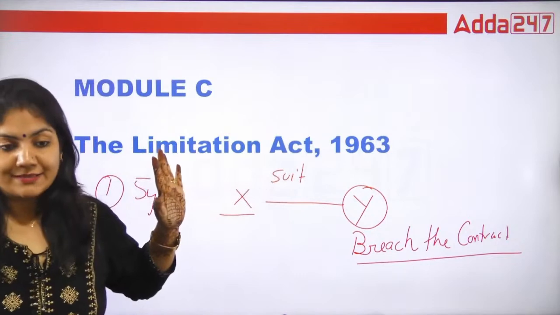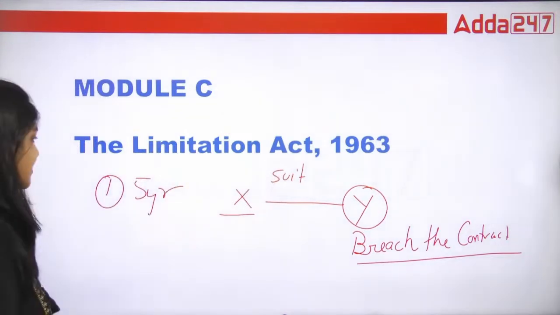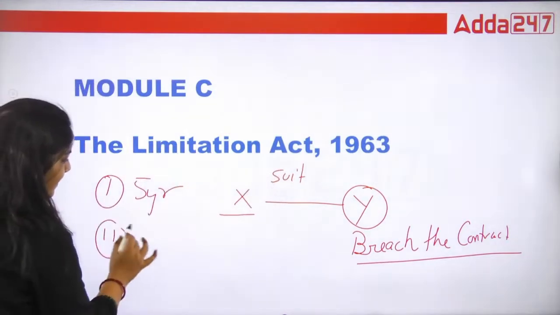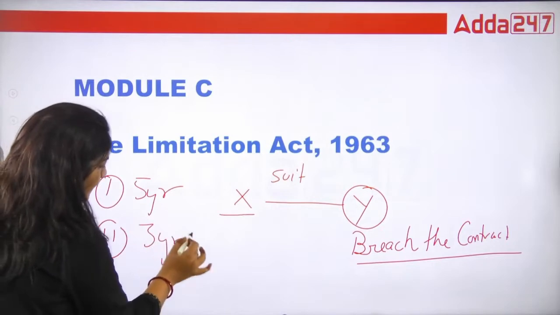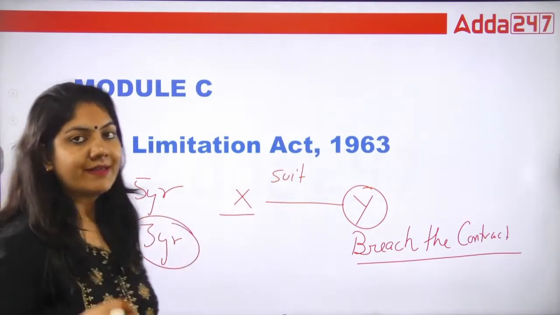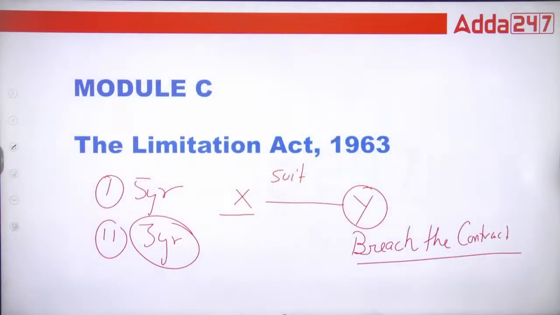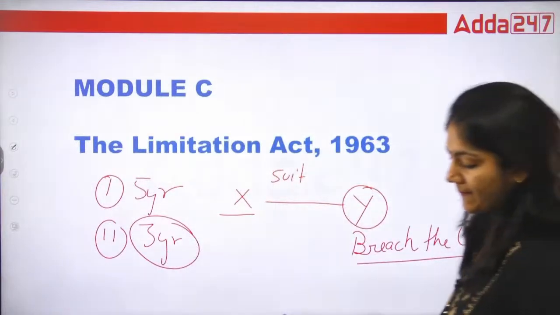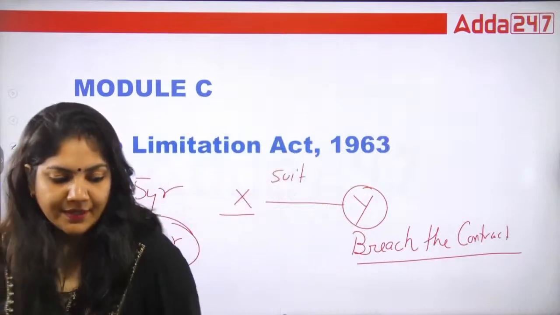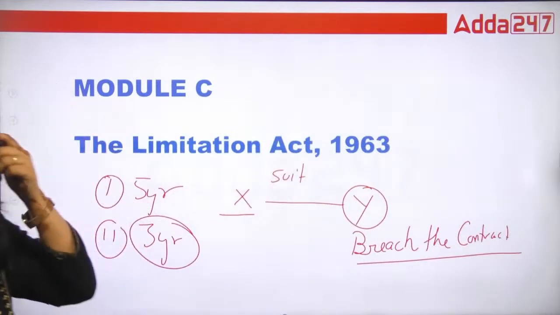Limitation Act 1963. So what is the limitation? The limitation is basically 3 years. So within 3 years they have to file the case. That's it. Okay, so this is your Limitation Act.